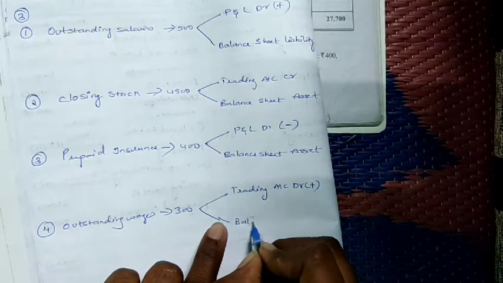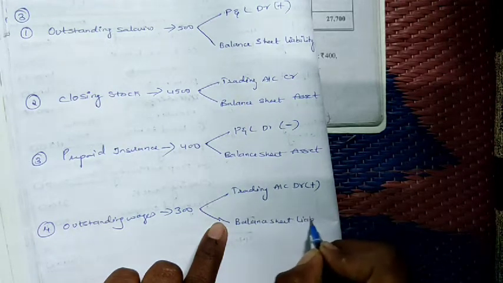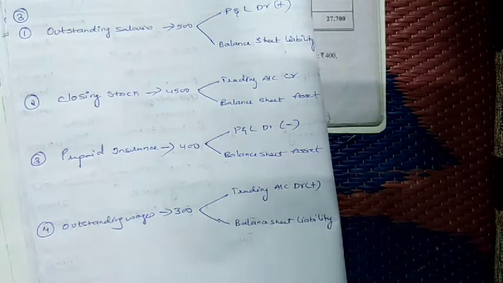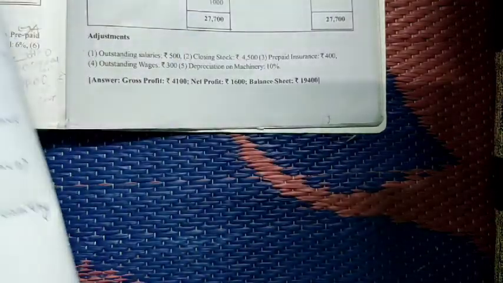Next time, balance sheet liability. We have to take it in balance sheet liability. Okay. Next, fifth adjustment. What is the fifth adjustment?